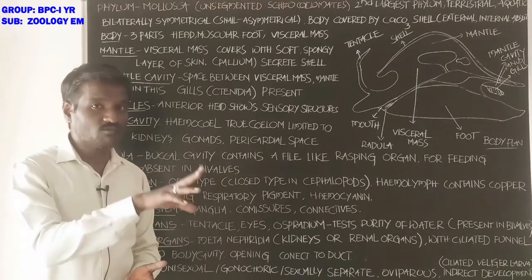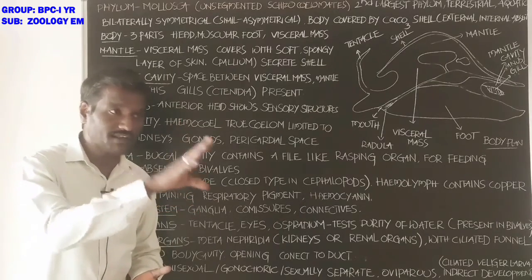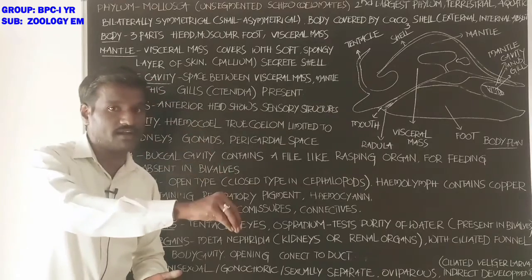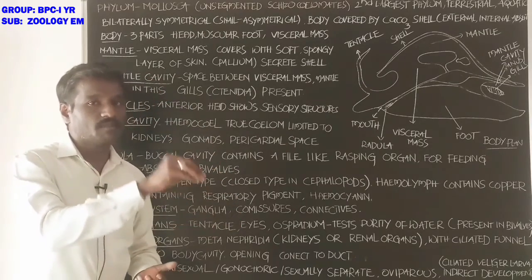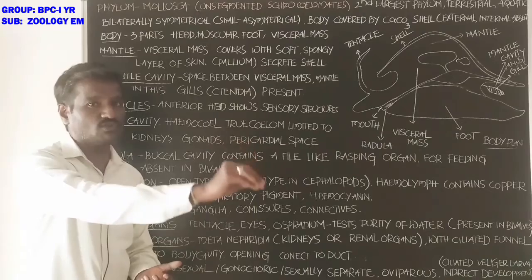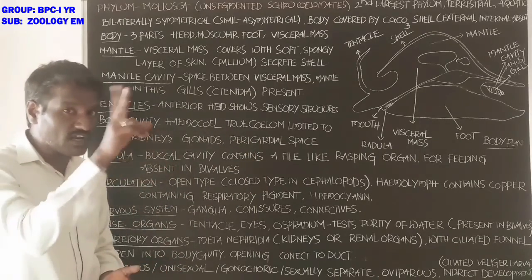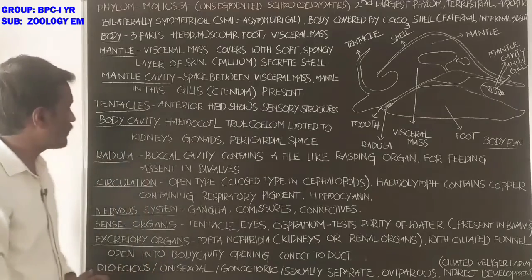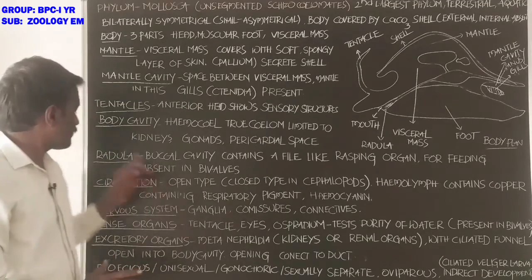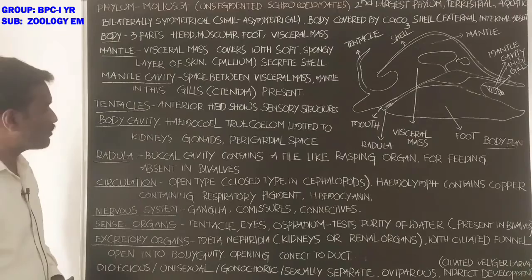Why is it called hemocoel? That is the body cavity totally filled with the blood, or the hemolymph. That is why it is called hemocoel. Hemocoel is totally filled with the hemolymph. Okay, student. Next, radula. What about the radula?